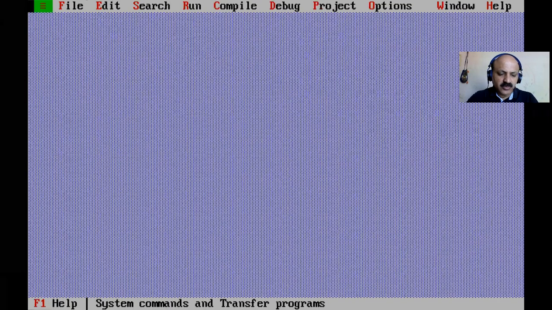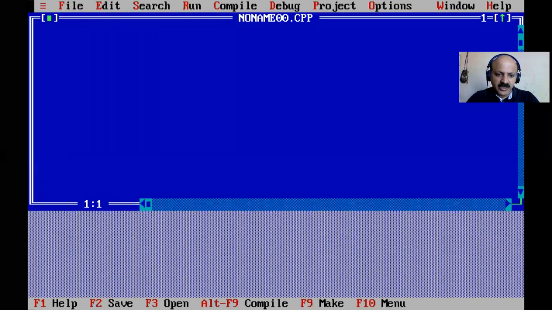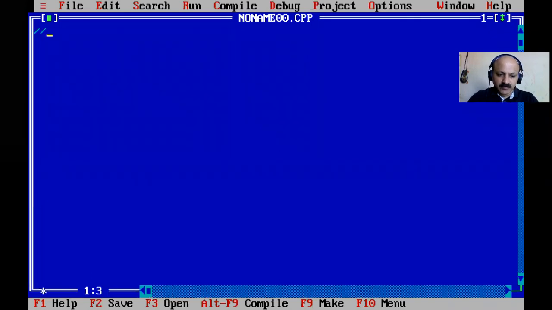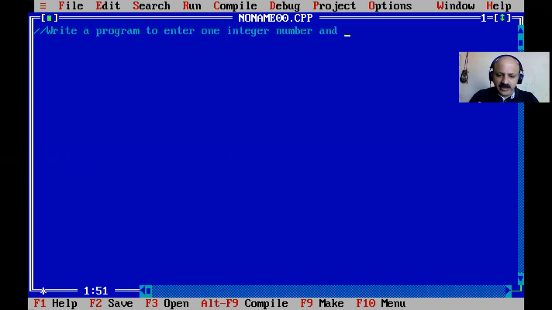Now it is open. So Alt F, file menu, take new file, and here write a program to enter one integer number and print whether it is an even or odd number.